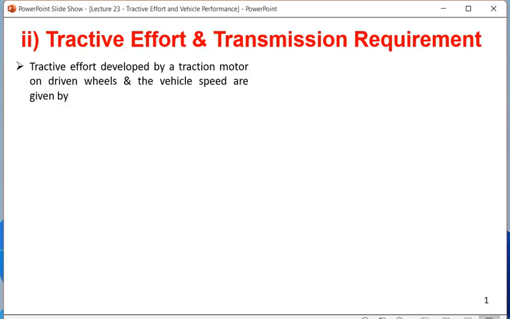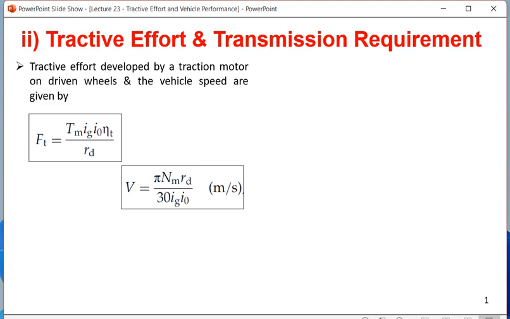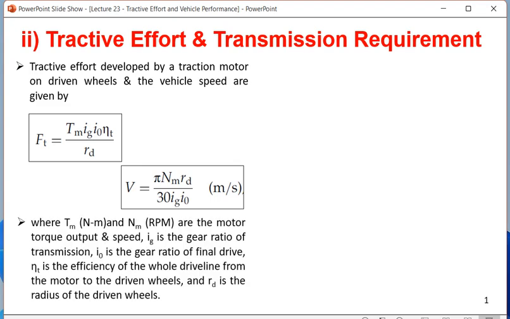So this slide is known to us, yesterday we have seen. Whenever an electric vehicle is driven, the tractive effort developed by a traction motor on driven wheels is given by the function Ft. F stands for force, this is a linear force. T stands for traction, that means this is the force which takes the vehicle forward. Tm is nothing but the motor torque, which is generated by the motor.